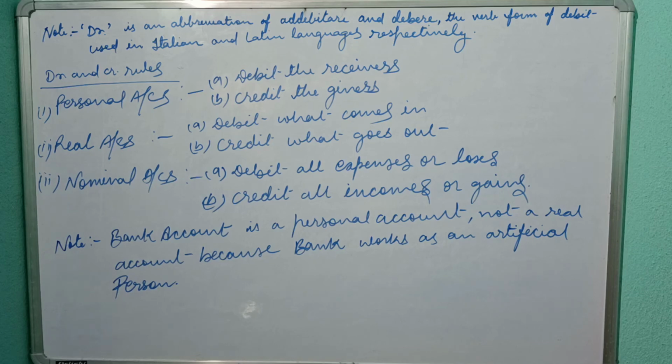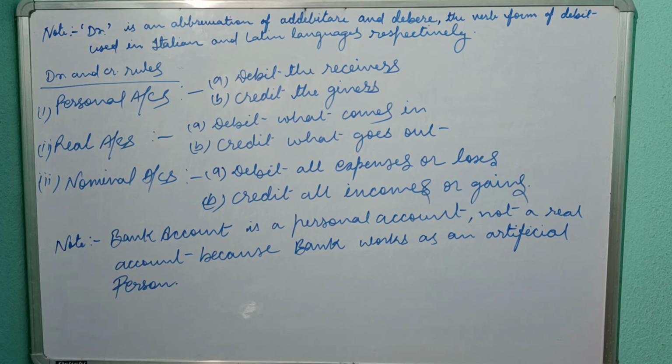Actually, all the transactions should be related to money. So if a personal account receives, then we will debit that account, and if a personal account gives something, then we will credit that personal account.